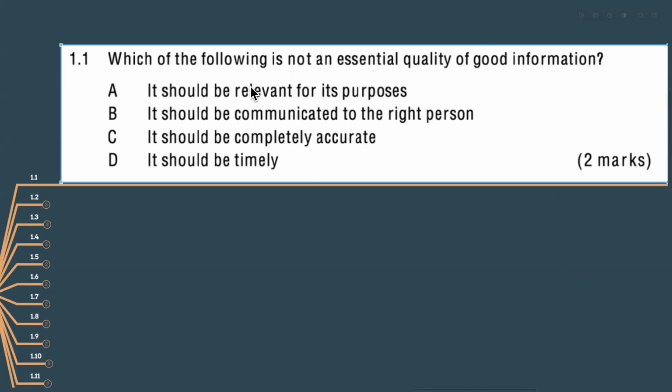Students, you can see from the list we have seen, the relevant word is there, communication is there, accurate is there, timely is there. So what is the correct answer? Subhashini C is the answer, and Ahnaf C, Nuzail B, SDC, Aparna Mayuran C. Right? So students, you have to understand that it should be relevant for the purposes.